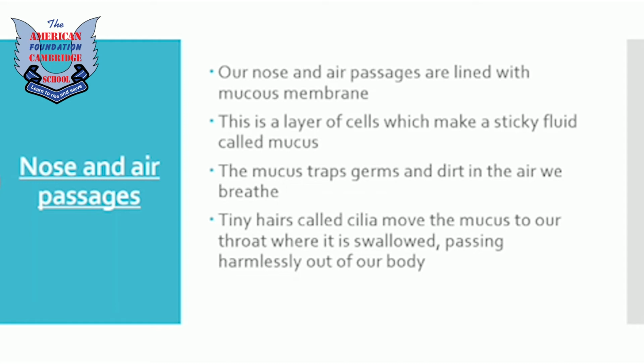It will not respond, and later that mucus will be excreted out of our body. Tiny hairs called cilia move the mucus to our throat, where it is swallowed, passing harmlessly out of our body. So all the mucus having the germs and dirt will be swallowed into our stomach, and from our digestive tract it can easily be excreted from the body through the large intestine.